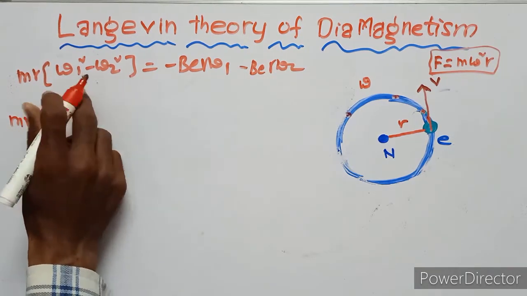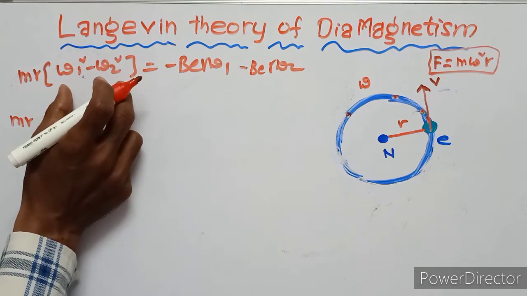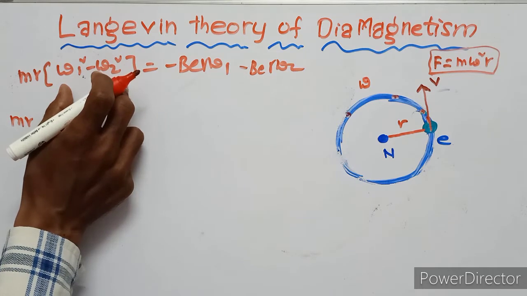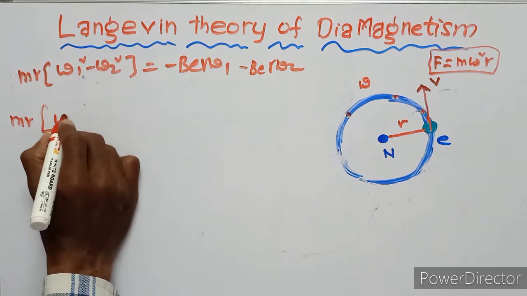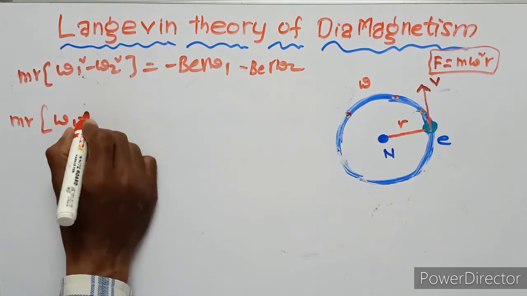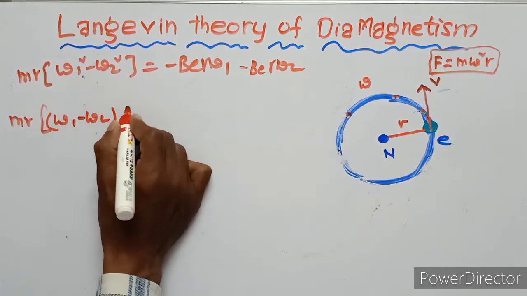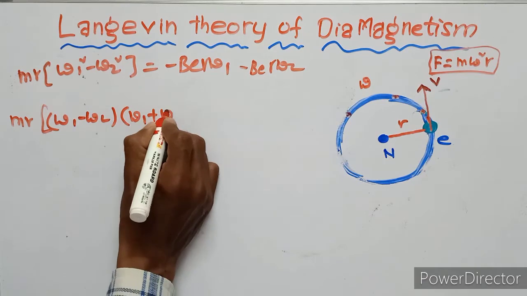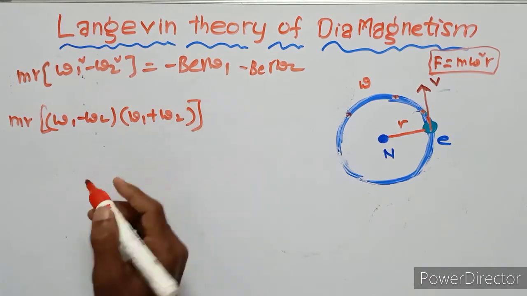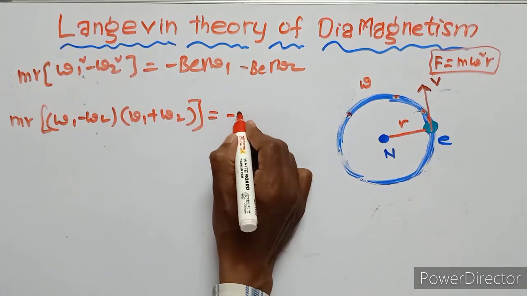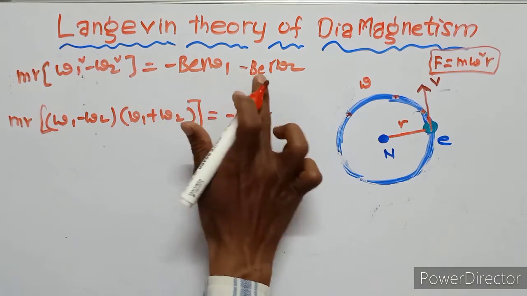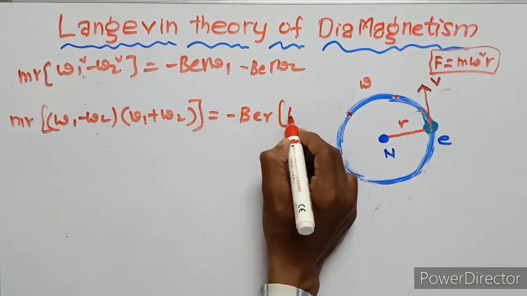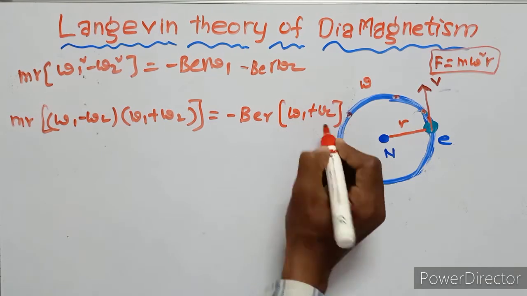This equation is the same as a square minus b square. A square minus b square is formed as (a minus b) and (a plus b). That means (omega 1 minus omega 2) into (omega 1 plus omega 2) equals minus B e r common, which is omega 1 plus omega 2.